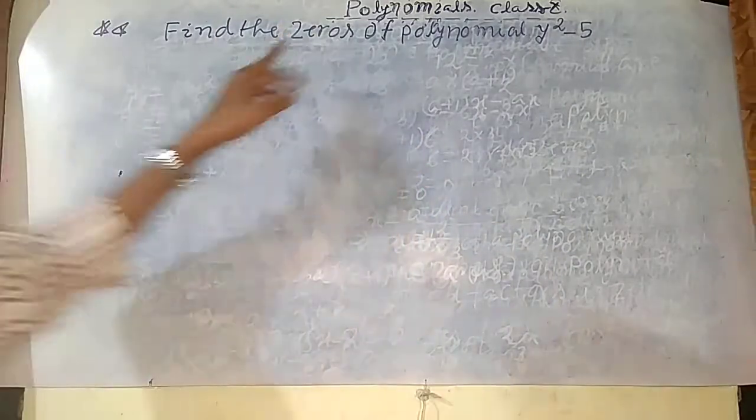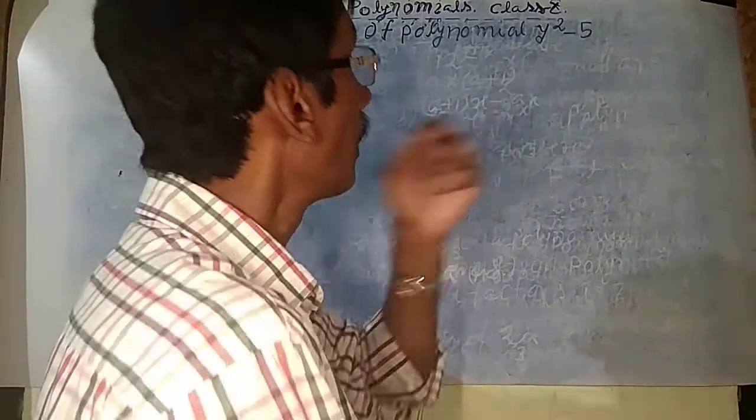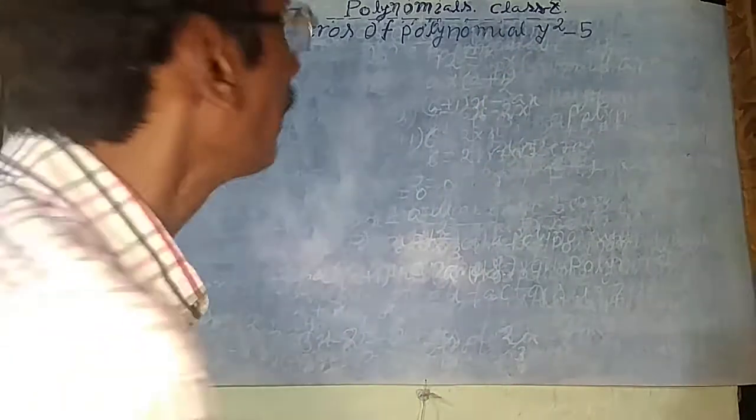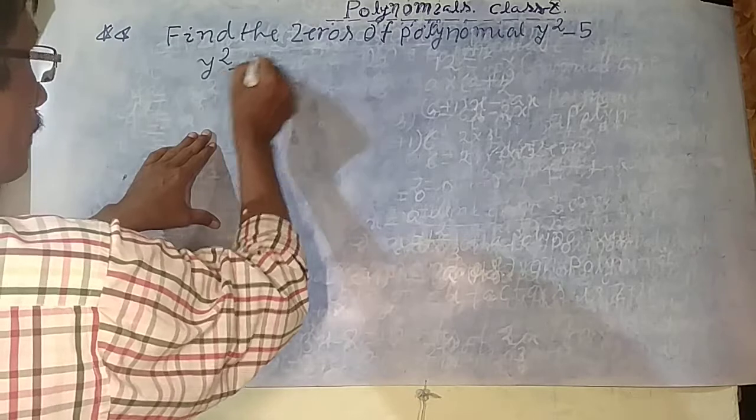Students, this is the most common type of question: find the zeros of the polynomial y square minus 5. Already in the earlier question, x square used the variable x, so here the variable is y. So now write the zeros. First of all, find the factors of y square minus 5.